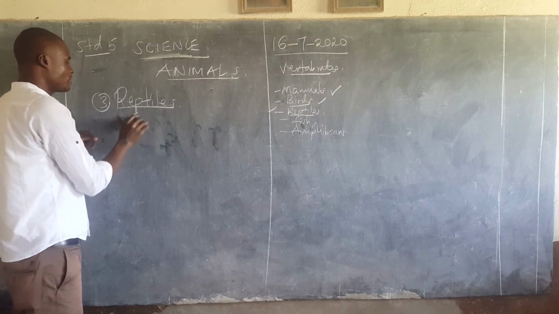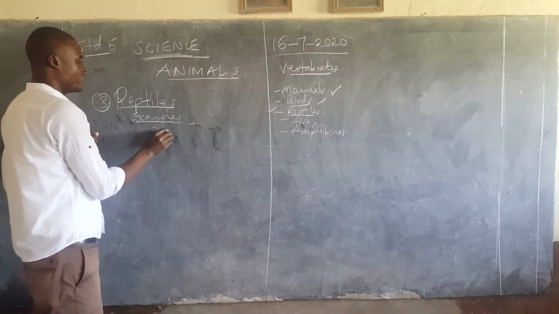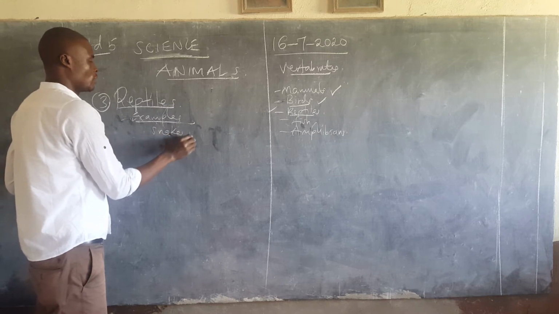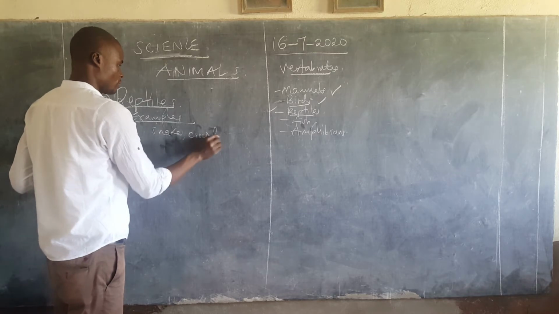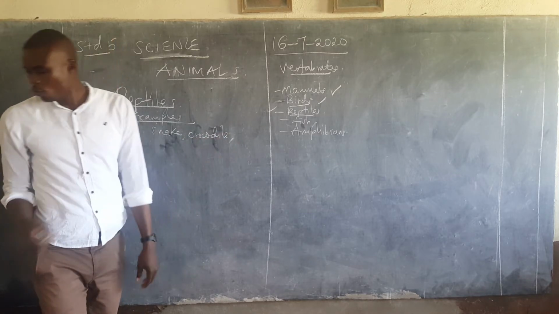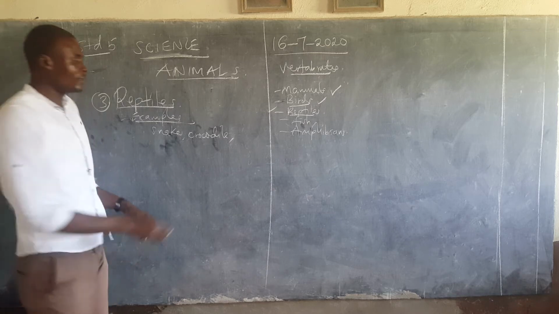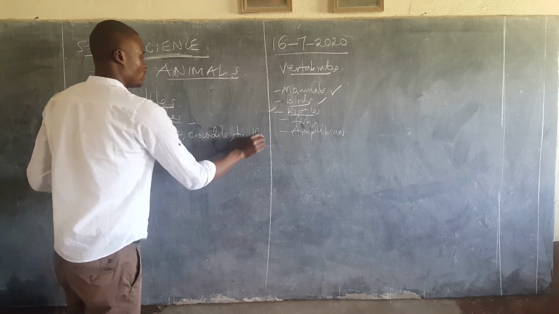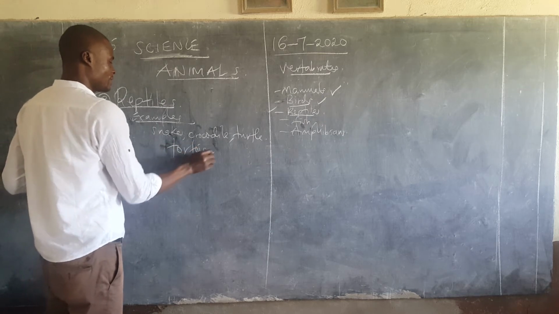Let me give examples so that you can know them. We have snakes, a crocodile, a turtle, a tortoise.